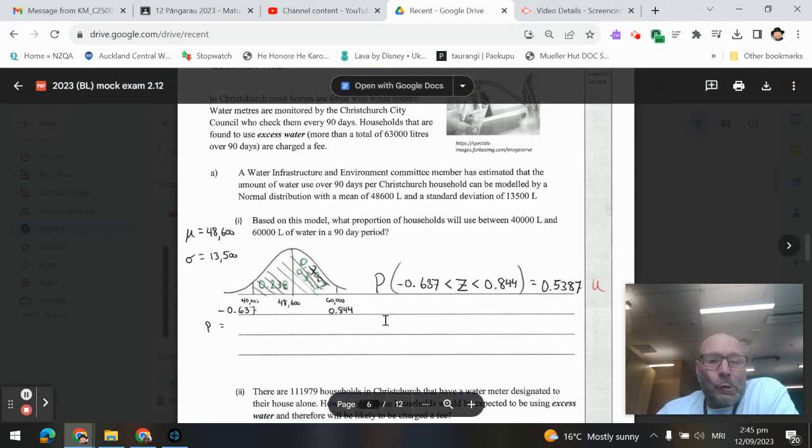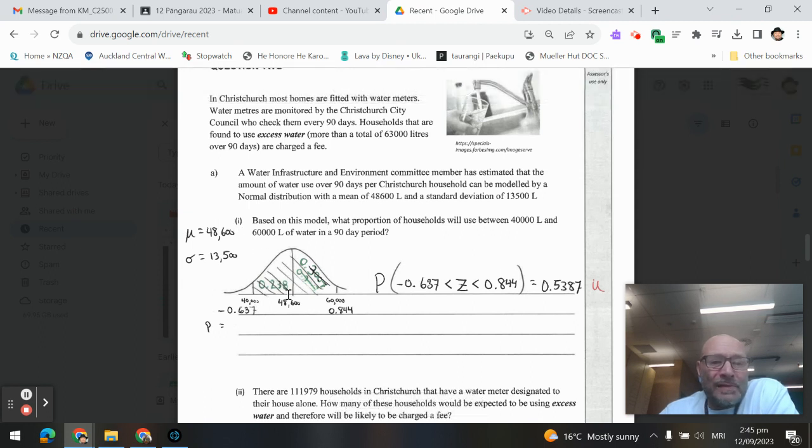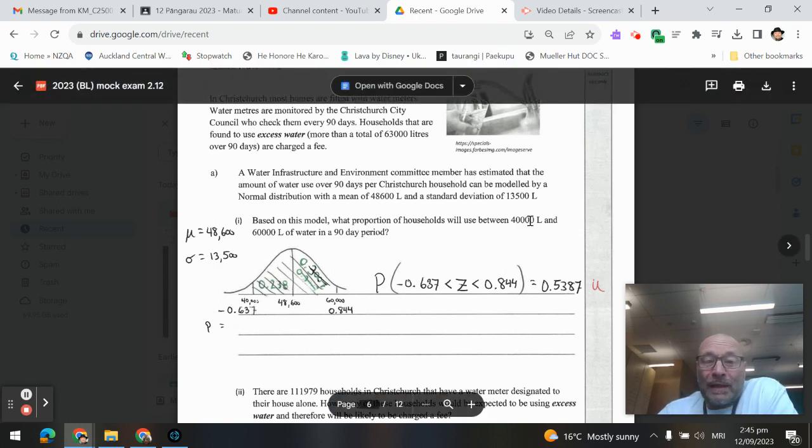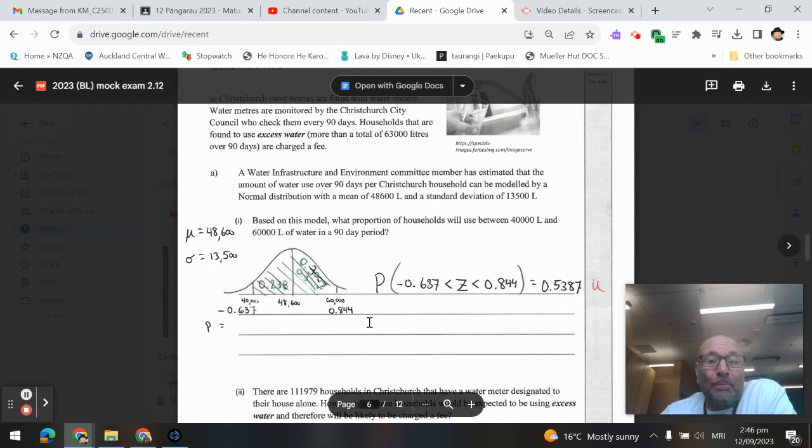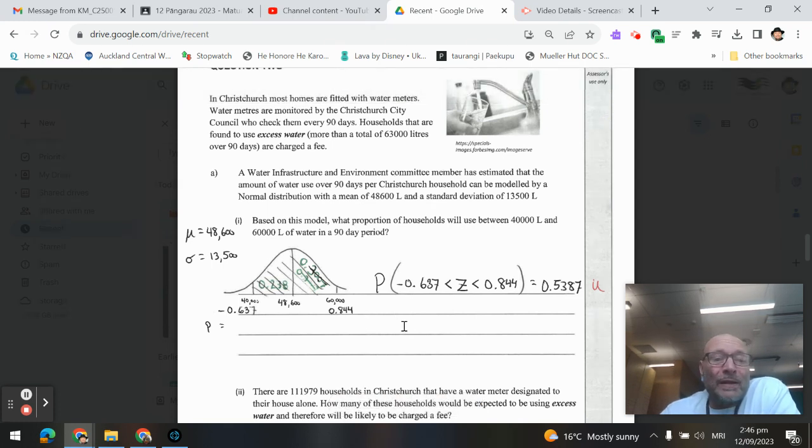So setting up our normal distribution curve with the mean value, 48,600, being here in the middle, and putting in our endpoints. 40,000 would, of course, be below it, and 60,000 would be above. First thing we want to do is convert those x values into z values. The 40,000 translates into negative 0.637, and the 60,000 into 0.844.